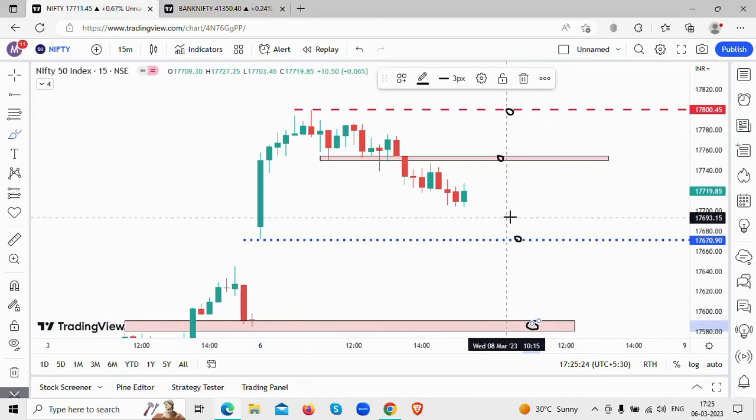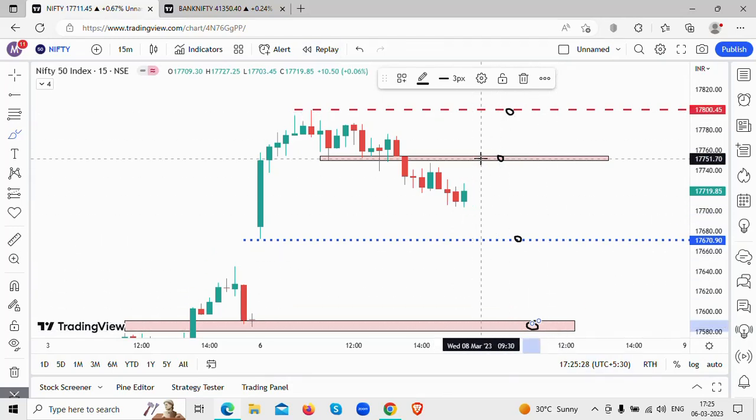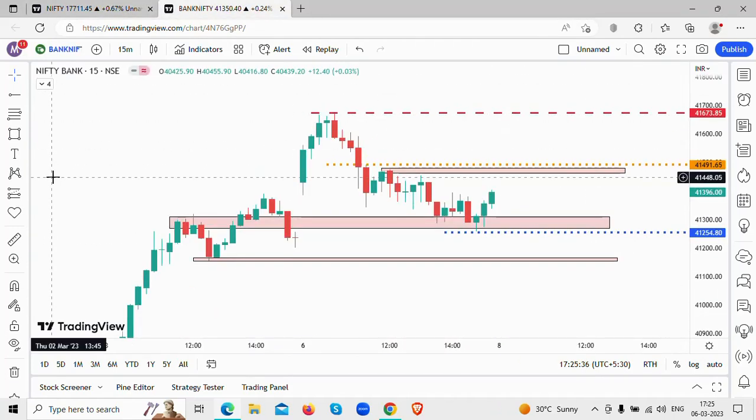If there is any, and these are all in the early morning sessions. We are going to look at buying if there is any signal coming from the buy or sell signal. All right, this is what we are going to look at for Nifty. Now, from the Bank Nifty perspective.